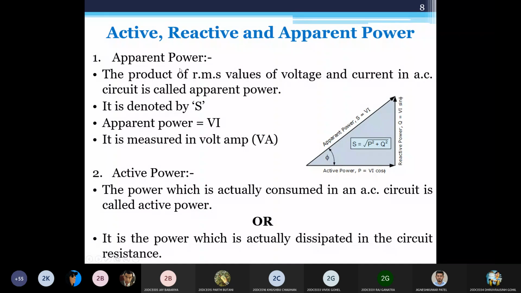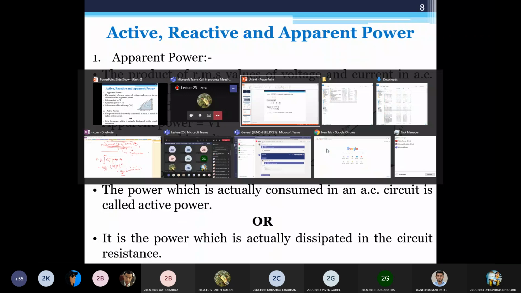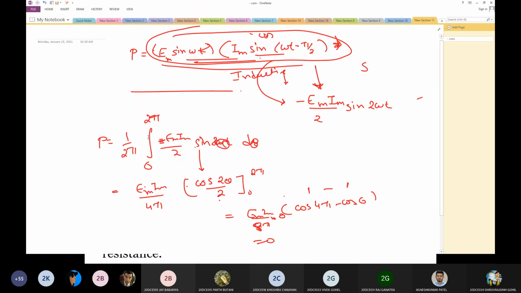Now we will understand the terminology of active, reactive and apparent power. Apparent power is the power that we calculate by putting V into I, and that power is measured in VA. For this triangle, you can take an example of a car being pulled by a child, like this toy car. If I attach a string like this and pull this car, all my work done is in the same direction as the car moving.